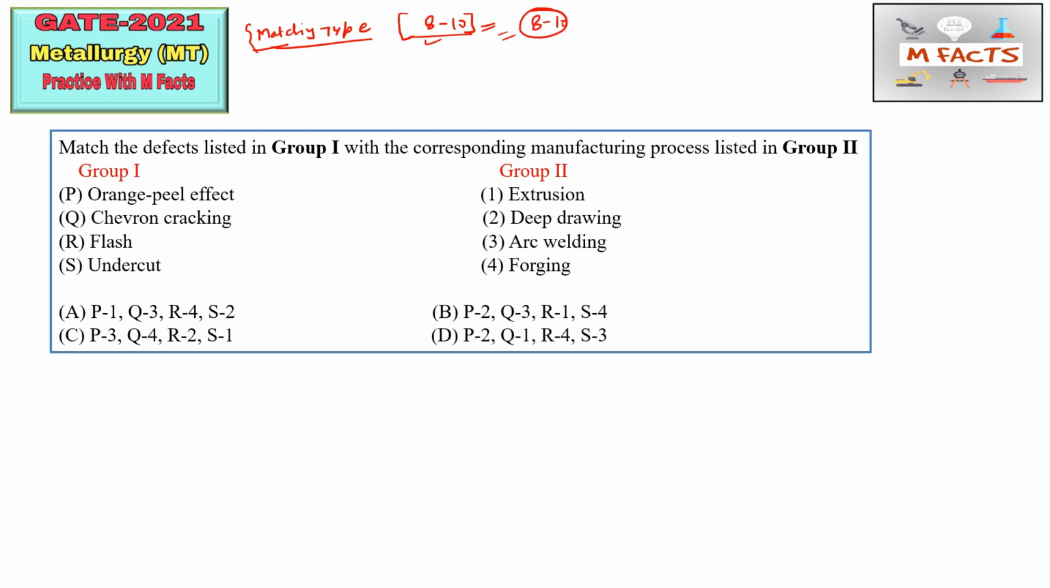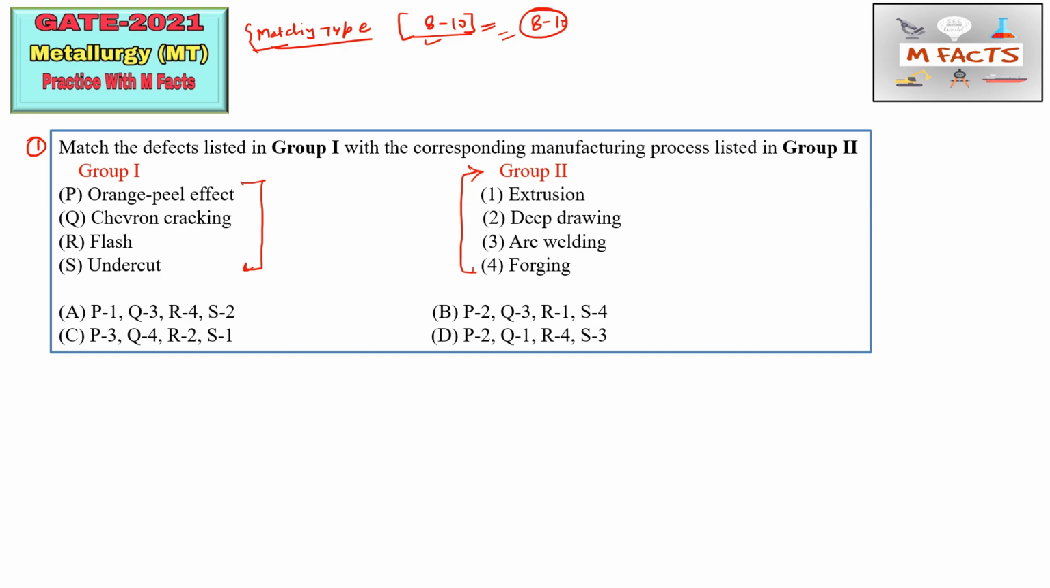So this is the first question here. This first question basically contains two groups. Group one contains some defects, and group two contains some metal forming processes, or you can say manufacturing processes, because welding is also there: deep drawing, extrusion, and forging, as well as arc welding. So these are the defects, and we need to match these defects with these manufacturing processes.